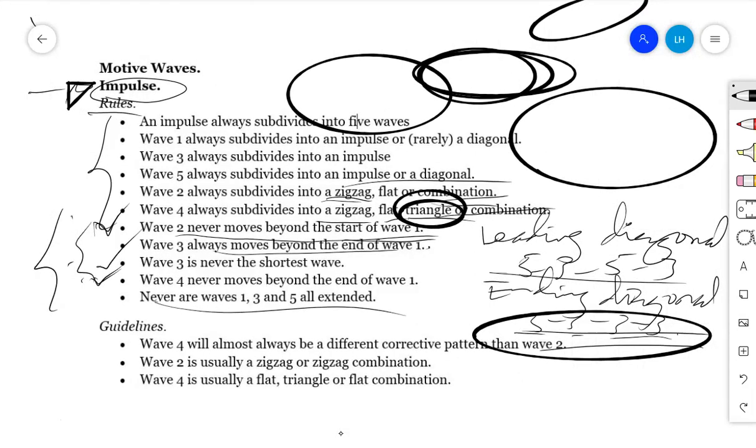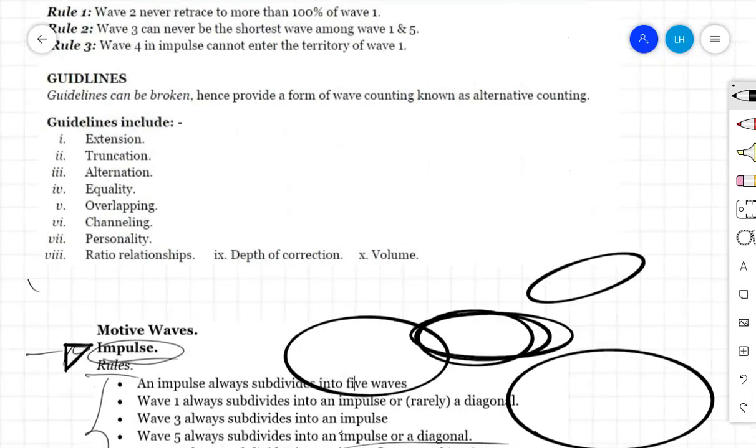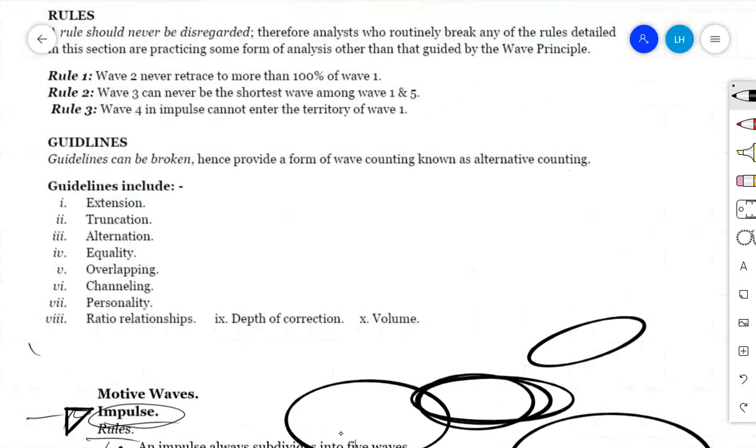Extension and other things, we'll cover them when we will be discussing guidelines. We have some guidelines here. These are the guidelines of an impulse. But when we are going through this course, we will have those we call the guidelines. We have the guideline of extension.